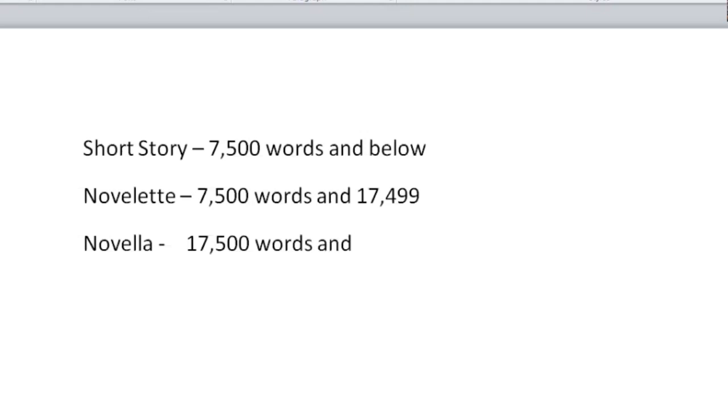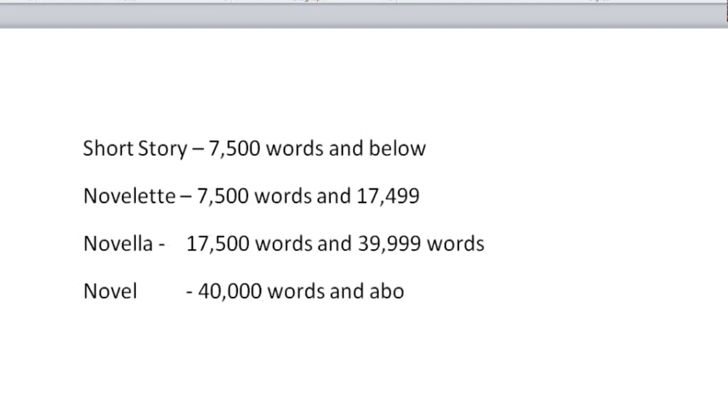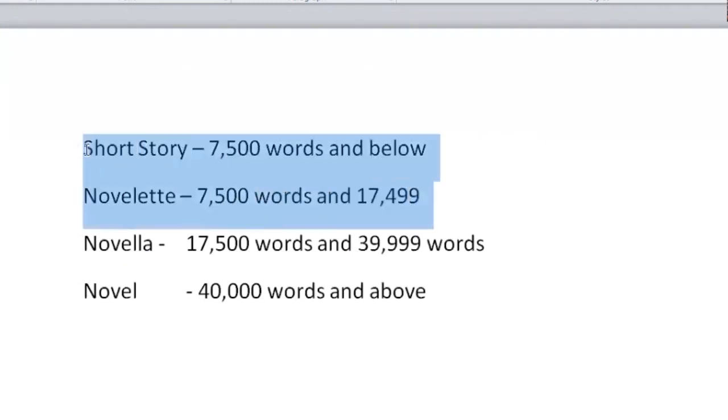and 39,999 words, while a novel contains 40,000 words and above. A short story can also be a novelette, because if the novelette ends at 7,500 words, you can also refer to it as a short story, because short story contains a maximum of 7,500 words, while a novelette begins from 7,500 words. So novelette and short story, they share that in common.